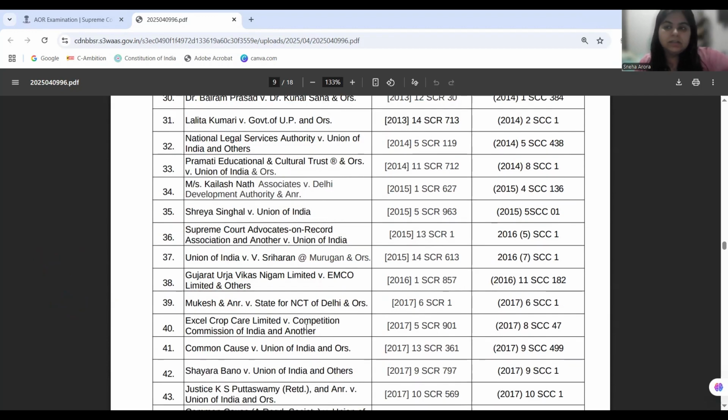Now in the Kailashnath case, earnest money was deposited with DDA, but the court held that in case the contract is not formed, when the party is not signing the contract, the conditions of a contract are not fulfilled, the contract is not formed. In that case, earnest money cannot be forfeited by DDA in the name of penalties under Section 74 of the Indian Contract Act.